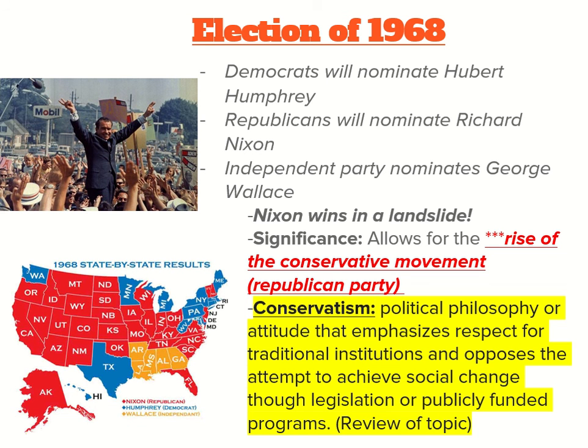Nixon is going to win because he had this experience prior as being vice president, right? And people are like, well, at least he has experience of what's going on. So Nixon will win in a landslide, and it's basically because of that assassination of Robert Kennedy, right? And so from this, in the late 60s, we're going to see a rise of the conservative movement or the Republican Party. And so in the 70s and 80s, we will see mostly Republican presidents from this point. All right, so for about 2 decades, we're going to see this rise of this conservative movement.